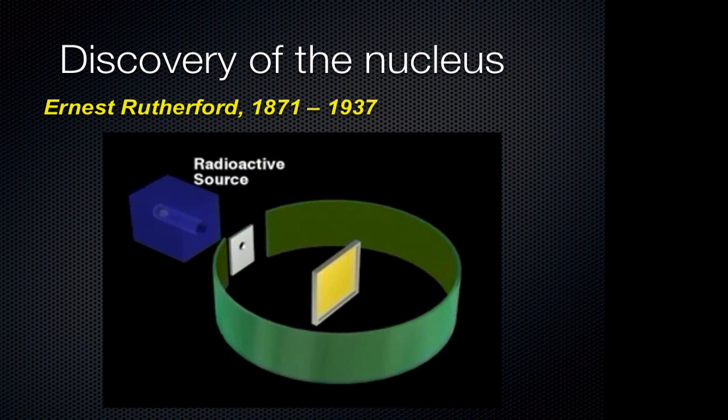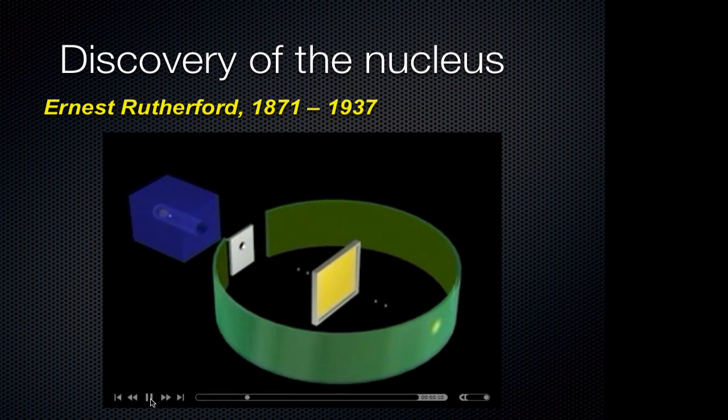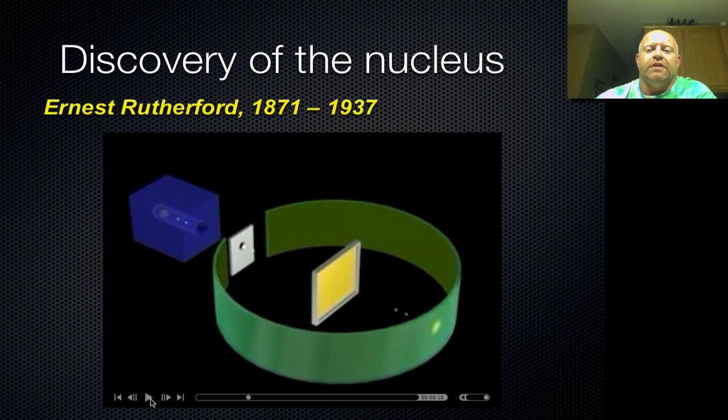In 1910, Rutherford and his co-workers were studying the angles at which alpha particles were scattered as they passed through a thin gold foil. Alpha particles, just so you know, are basically a helium atom with all the electrons gone, and all that's left over is the nucleus of a helium atom. So basically it's a positively charged helium atom flying around.